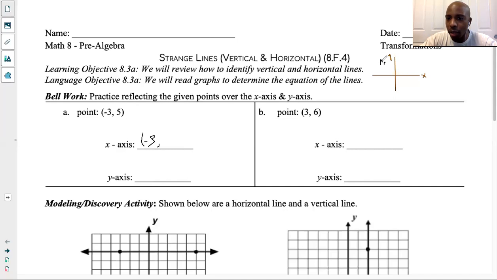However, when I move it down here, let's call this point A, because it is bell work A, and this will become A prime, down here. Notice that the y went from being positive to being negative, so that negates whatever the y was. Instead of +5, it becomes -5. That's what it looks like if we reflect it over the x-axis. Now, if we reflect it over the y-axis, the point comes over here. Let's call this A double prime.